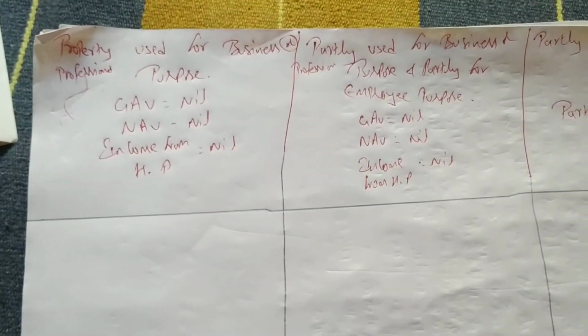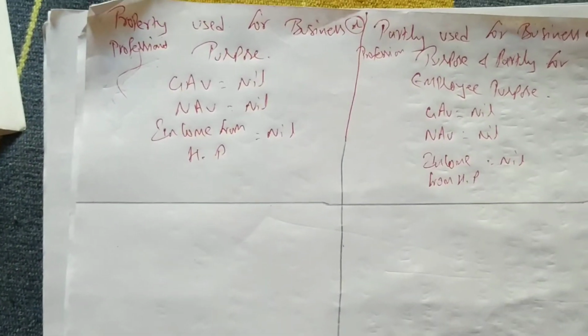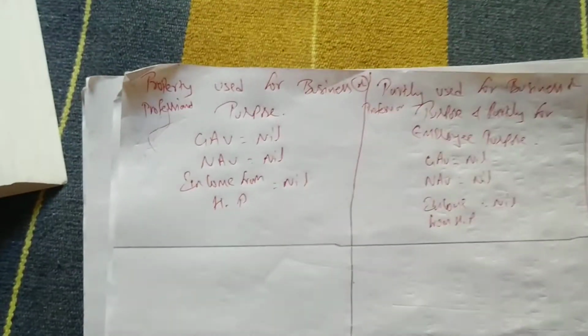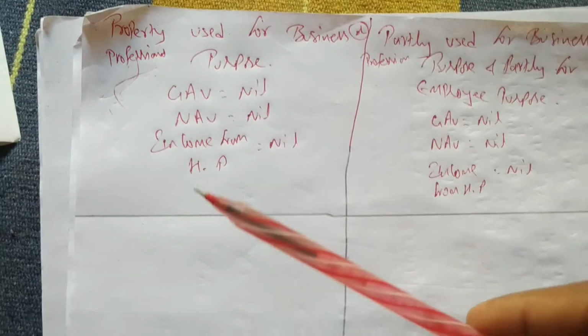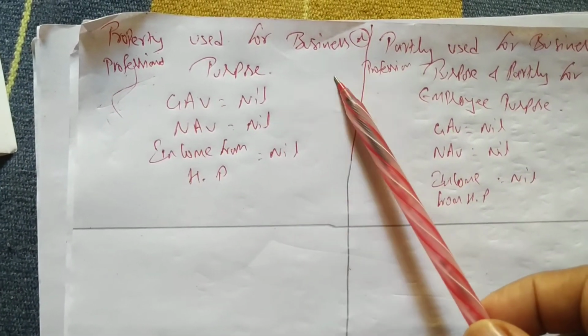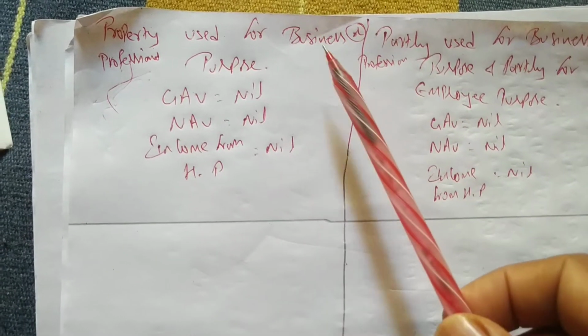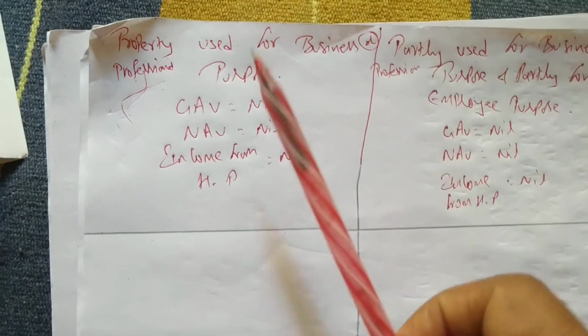Let us continue the class. In today's class we'll see the house property used for business purpose or profession. Whenever any house property is used for business or profession, that will not come under income from house property. This will go to PGBP, profit and gains from business and profession. That chapter we'll do separately, and we'll understand how to do the calculation there, not in this chapter.